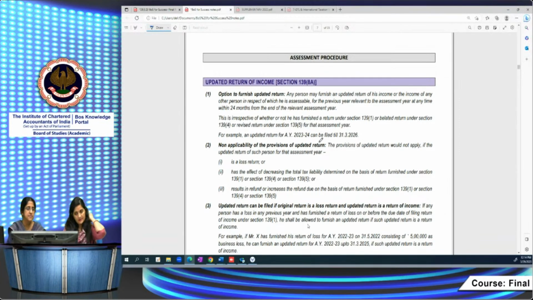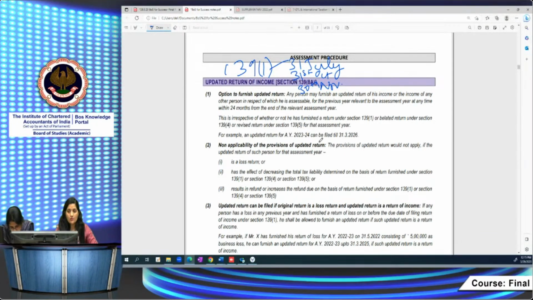In assessment procedure, one of the provisions being brought in as a new amendment is in section 139, relating to the updated return. As per section 139(1), three due dates are prescribed: 31st July of the relevant assessment year, 31st October, and 30th November. There are three time limits for different types of assessees.